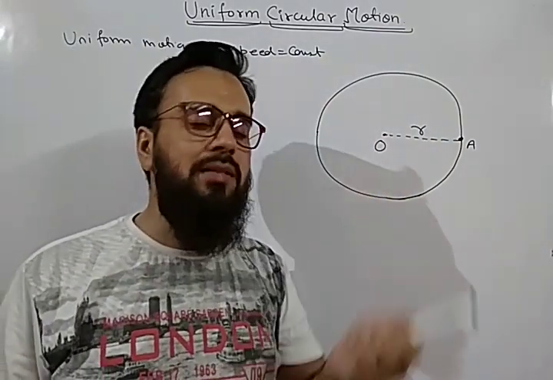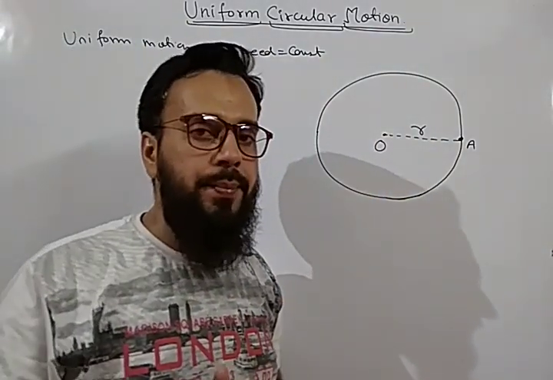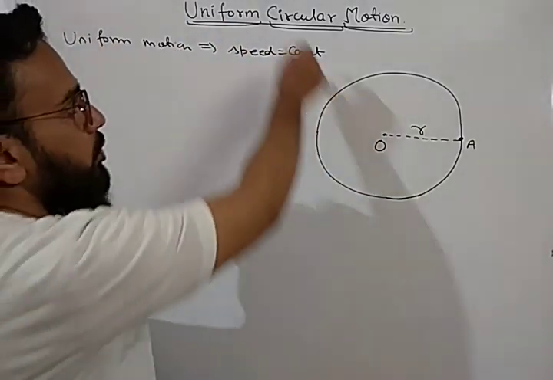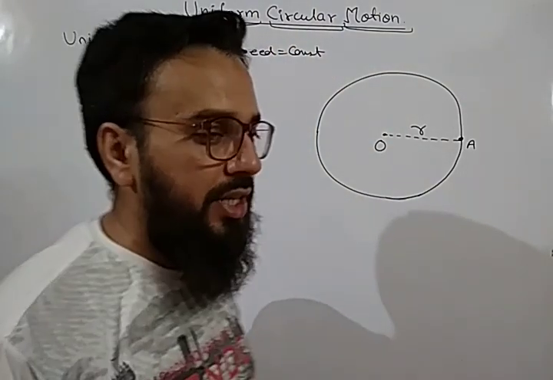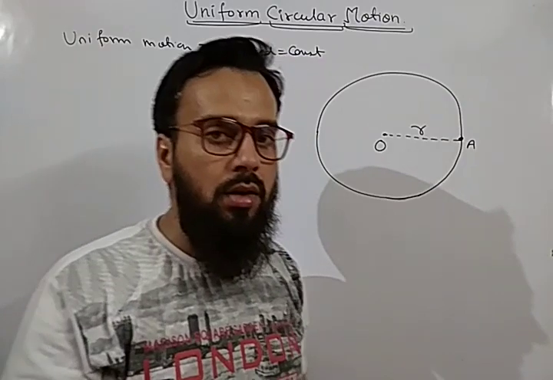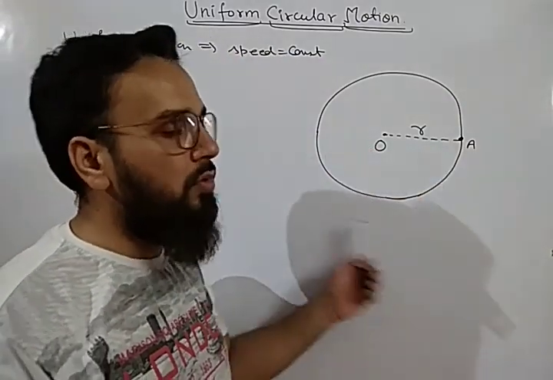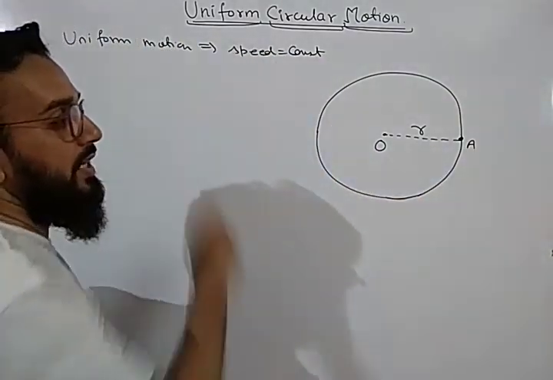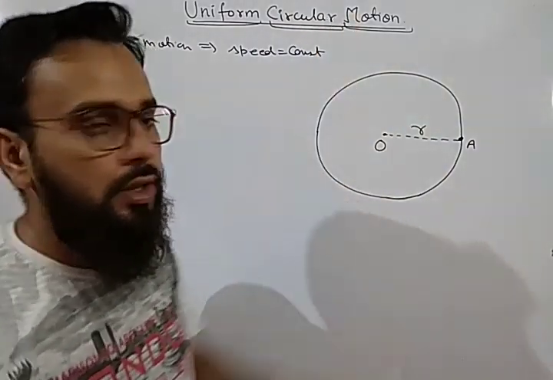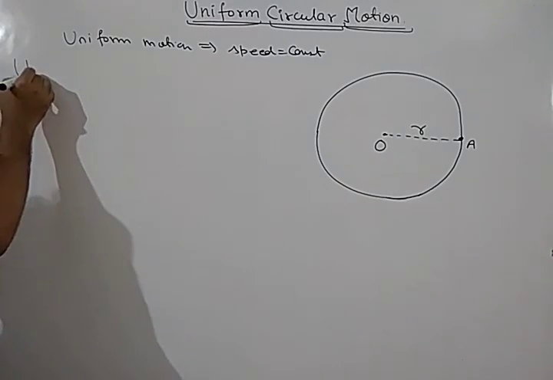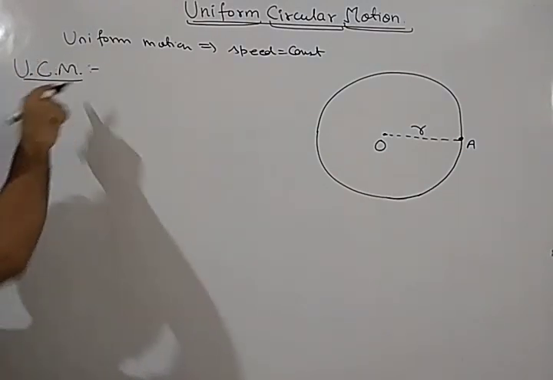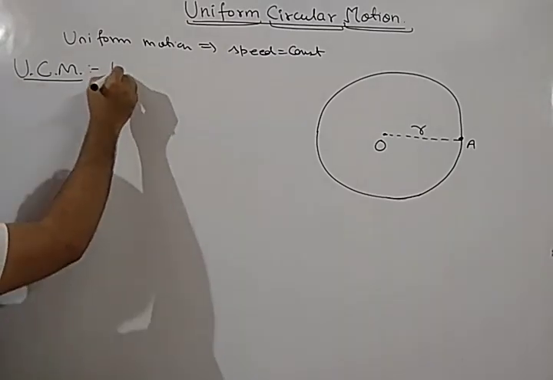When we talk about linear motion, then speed and velocity are the same. So uniform motion means speed constant. And we are talking about uniform circular motion. It means whenever a particle revolves in a circle, or moves on a circular path with a constant speed, then that motion will be known as uniform circular motion. So what will be the definition of uniform circular motion? UCM in simple form.